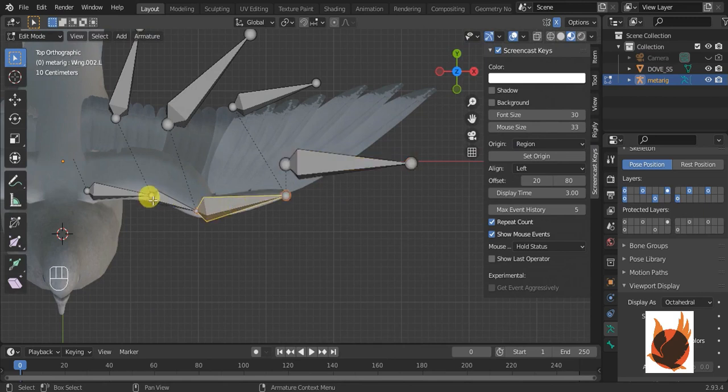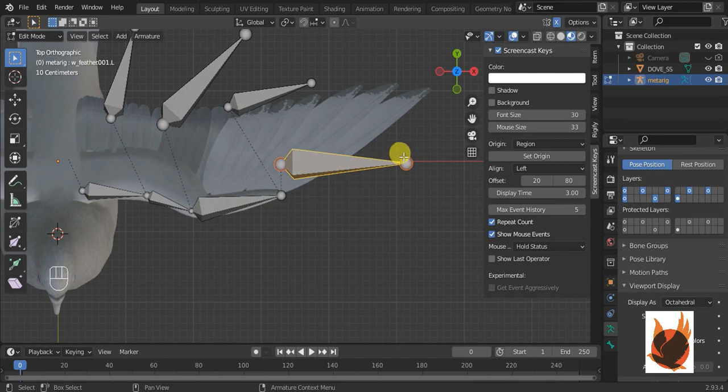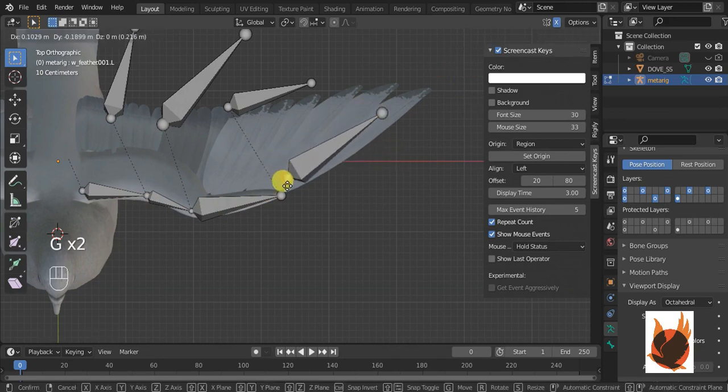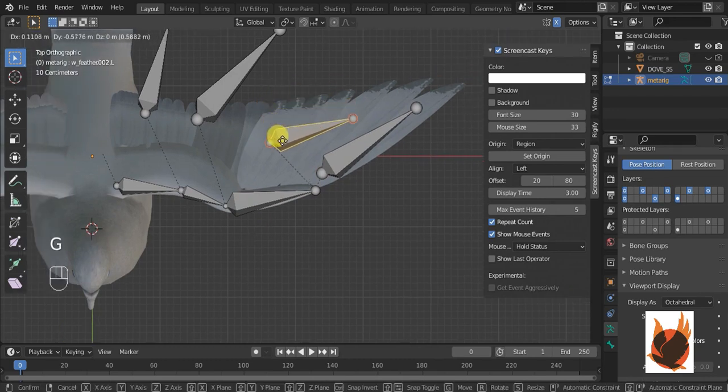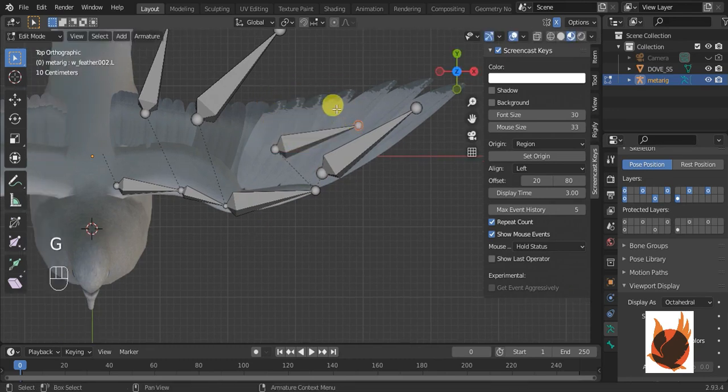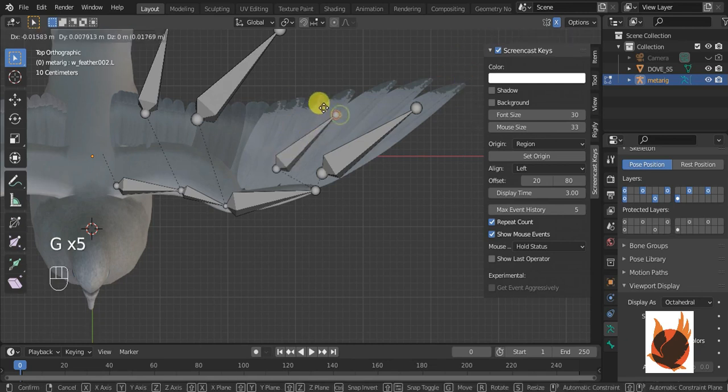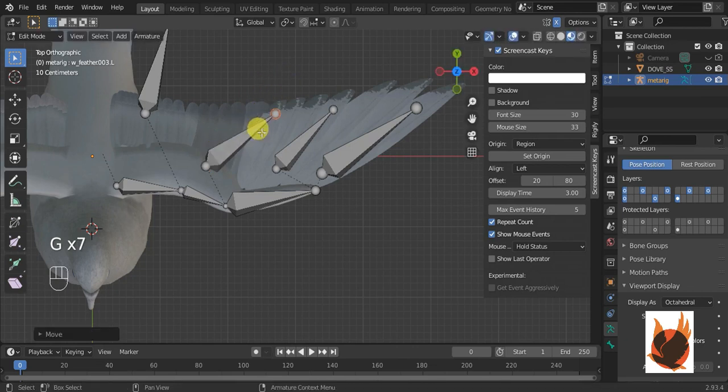Later I will divide these bones into smaller ones, but I divided it and checked it. It gives me some more geometry, or more skeleton, to move the main skeleton. Now just align your wings to your body.